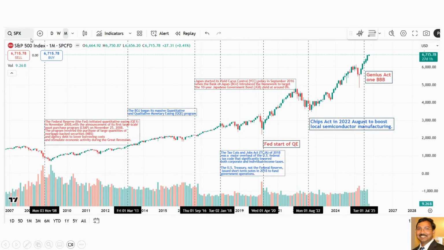And this is the chart. It's a monthly chart of SPX from the year 2007. There are various reasons and a couple of things that acted as tailwinds for the market to go up like anything from 2008 to 2025. So I put in a few things. It's not just US macro, it is global macro that helped the market go up. I'll talk about this single chart in a separate video: whatever factors helped the market go up in the last 15 years, are they still intact now, or are there any changes? Have the tailwinds become headwinds, or are the tailwinds still intact or not? I'm going to share that in one of my next videos.